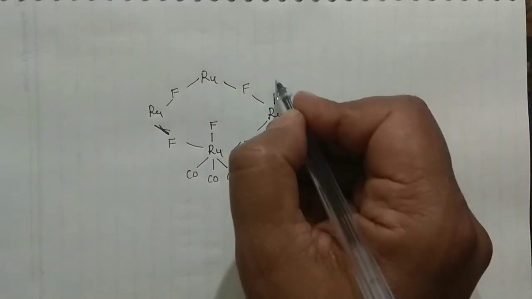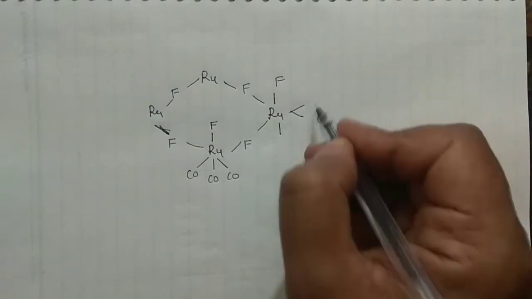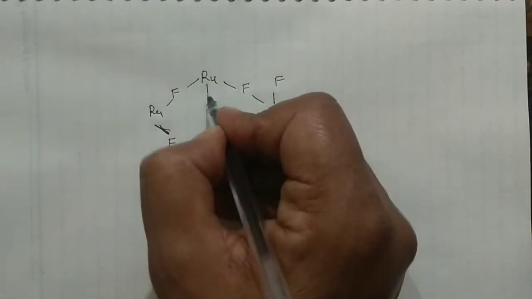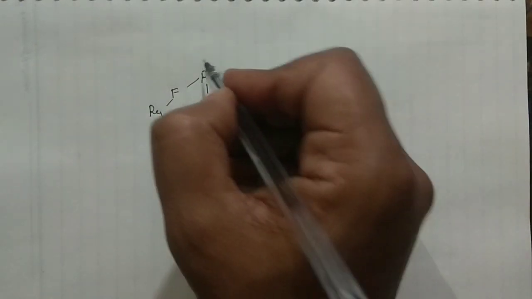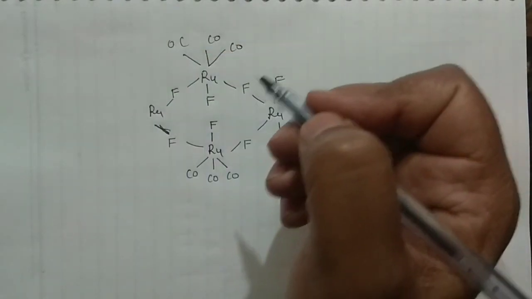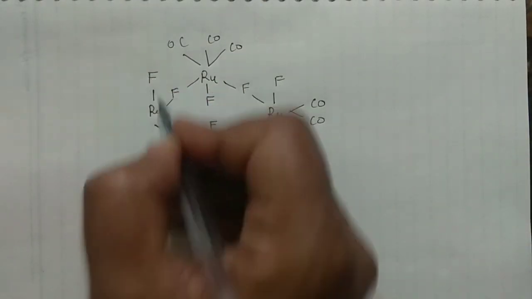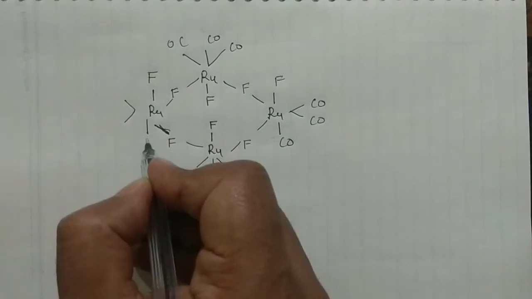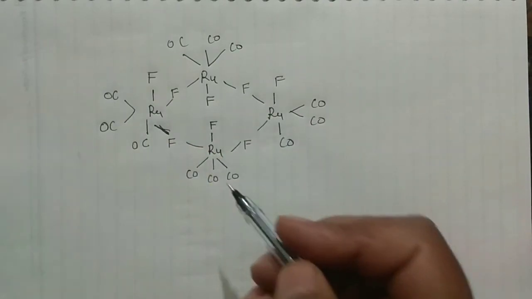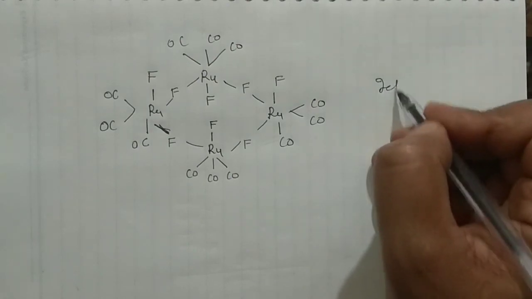Okay, so one fluorine you can put in that manner, both going in the same direction, and then you can put here 3 carbonyls. Similarly you can do this for this one. Here the fluorine is going in that manner, and these are the 3 carbonyls which you can put here. Okay guys, and then this is the last one. Fluorine you can write in that manner, and then your carbonyls. So this is the complex, a tetramer, right? It's a tetramer, remember, it's a tetramer.